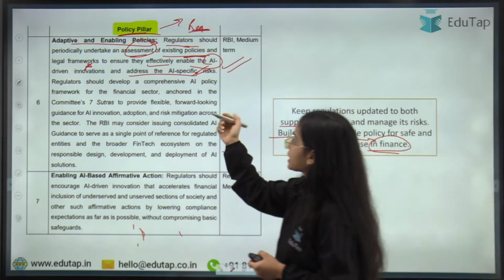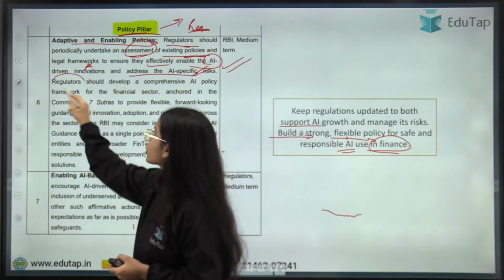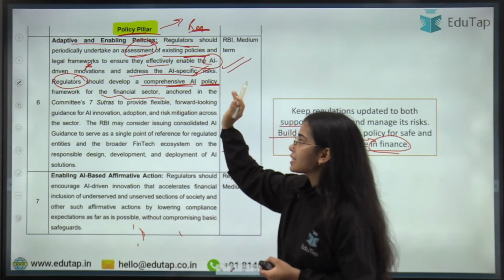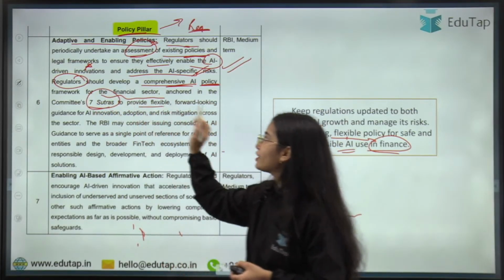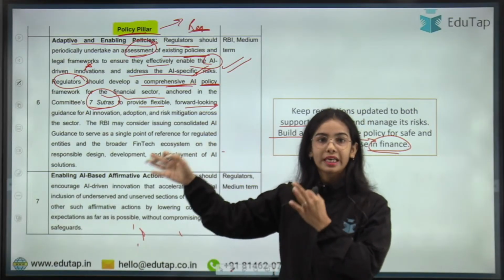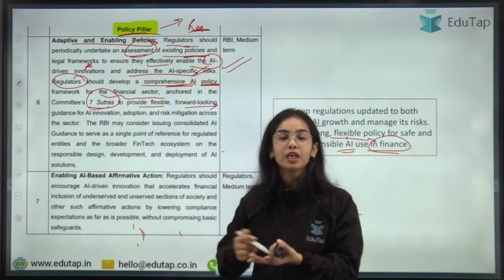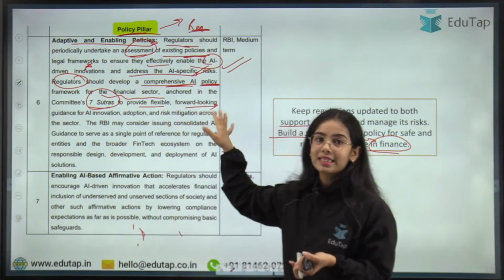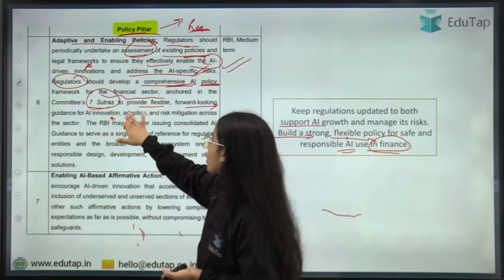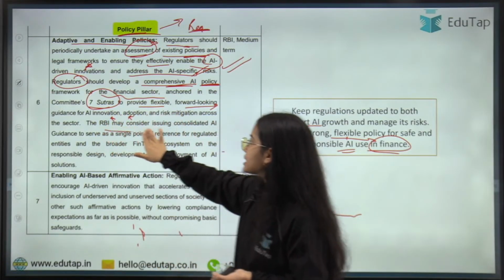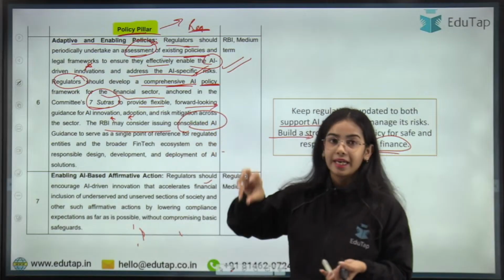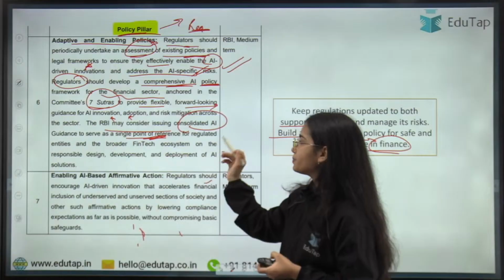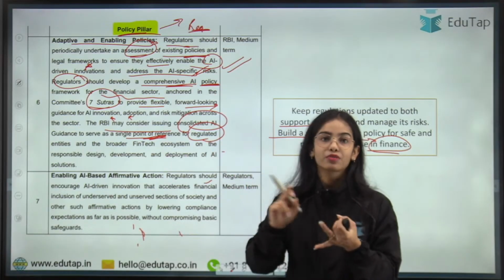Basically, here it is said that the regulators should develop a comprehensive AI policy framework for the financial sector, focusing on the 7 sutras, to provide flexible, forward-looking guidance for AI innovation, because the innovation is still happening. We still do not know how much the AI can develop in the future. So guidance has to be provided for AI innovation, adoption and risk mitigation. RBI may consider issuing consolidated AI guidance so that a single point of reference could be there for the regulated entities, for the banks, for the NBFCs.